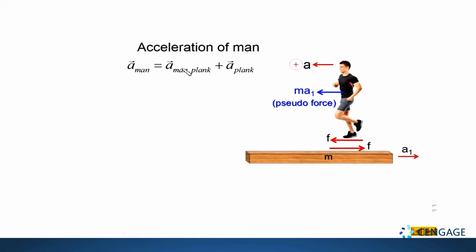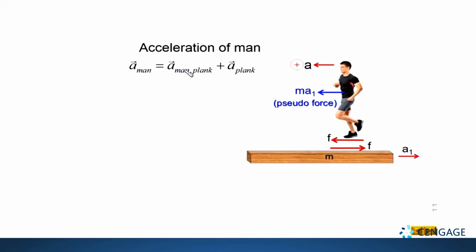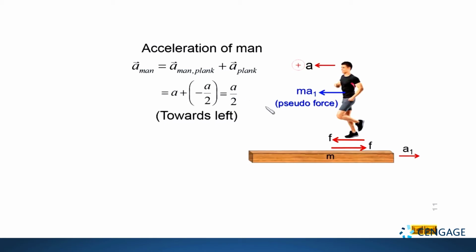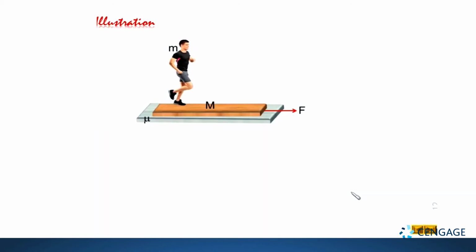Now we know the acceleration of the man with respect to the plank. What was given? Small a. And we have calculated acceleration of the plank, that is a by 2, but in the rightward direction. That means this acceleration should be placed with a negative sign. So here we can write small a plus minus a by 2. If we solve, this comes to a by 2, and this is a positive quantity. So we have considered positive direction as left direction. So we can say the acceleration of the man with respect to the ground should be in the left direction and equal to a by 2. Correct?